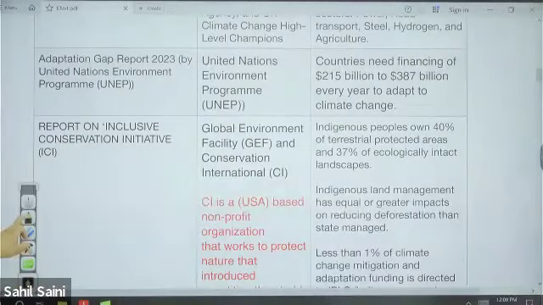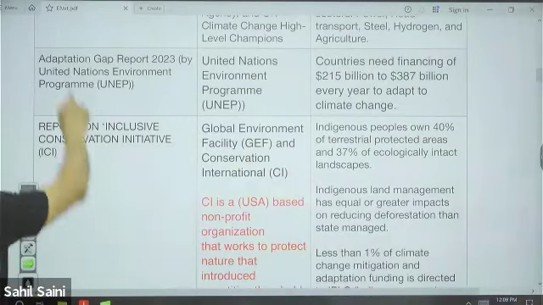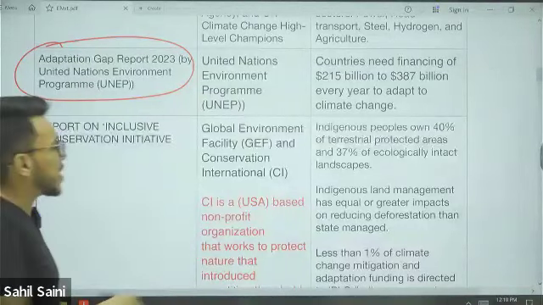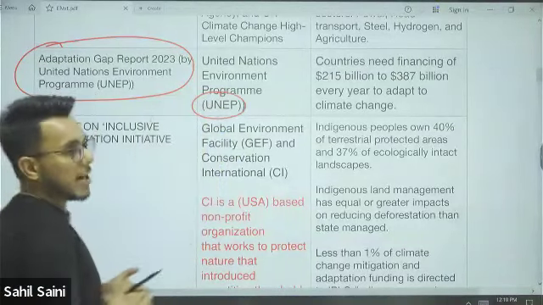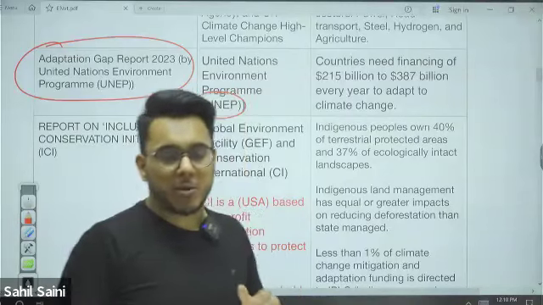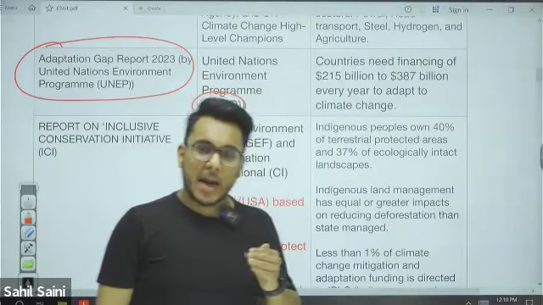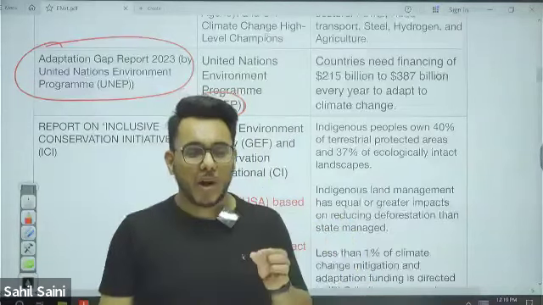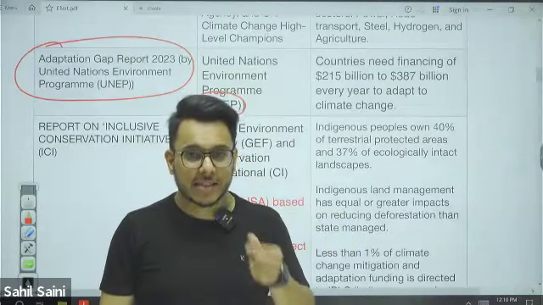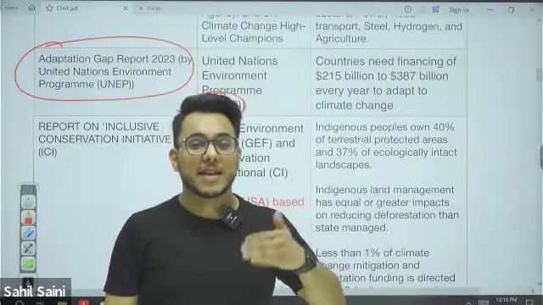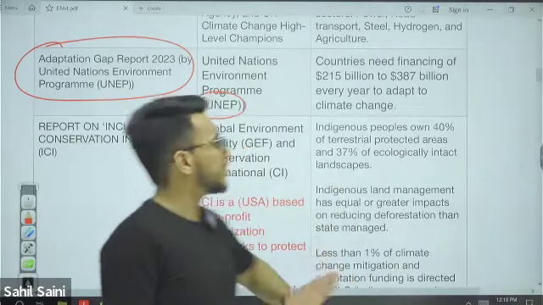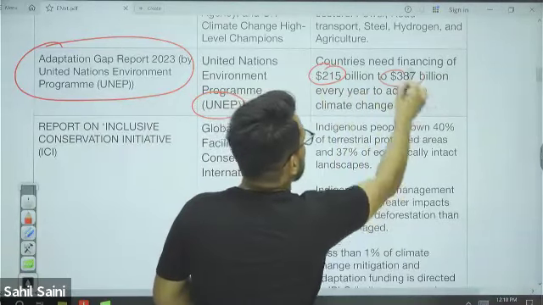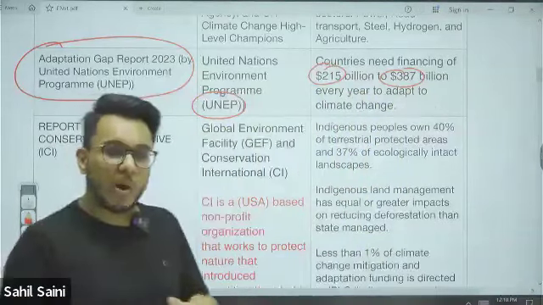Okay, so guys, here we have the Adaptation Gap Report. Now, the Adaptation Gap Report is released by the United Nations Environment Program. It basically highlights what money or finances are needed for making the world adapted to climate change. And it provides that around $215 to $387 million per year is needed to adapt to climate change.